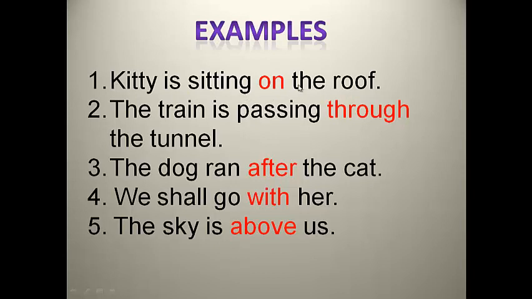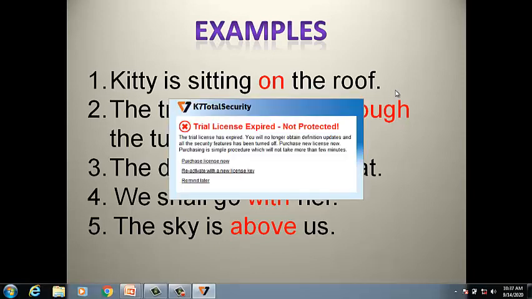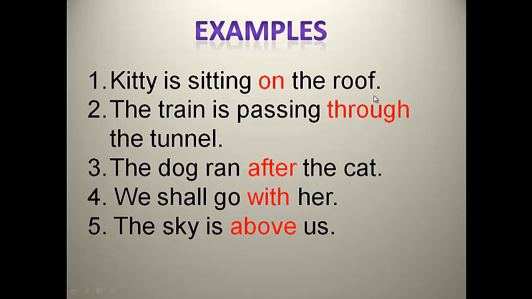Identify the nouns in the sentence. Kitty, yes, it is a noun. And one more noun, the roof, it is a thing. So here the preposition on is placed before the noun. See the second sentence. The train is passing through the channel. What are all the nouns in this sentence? The train, yes, and the channel. Here the preposition through is placed before the noun channel.